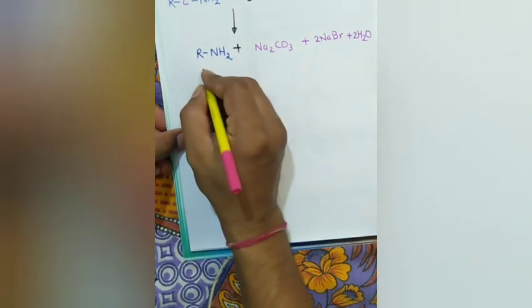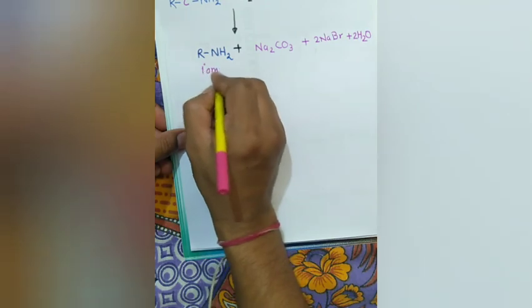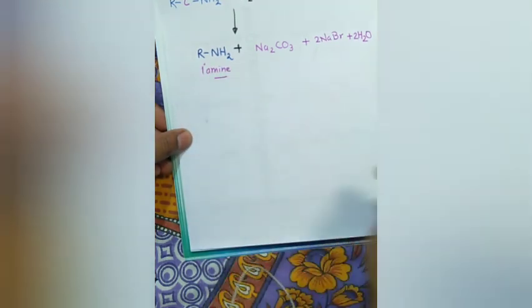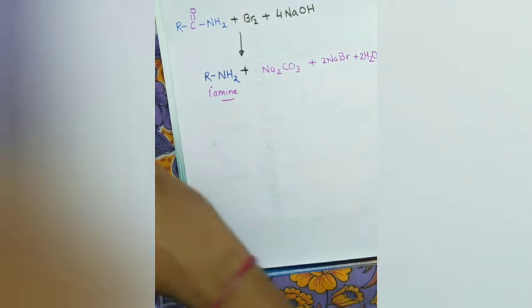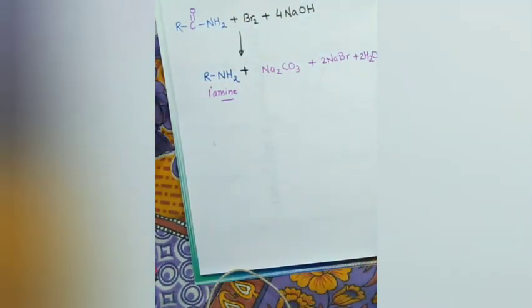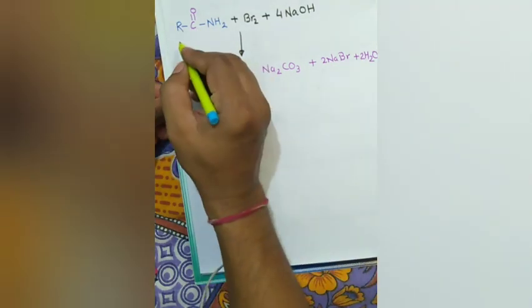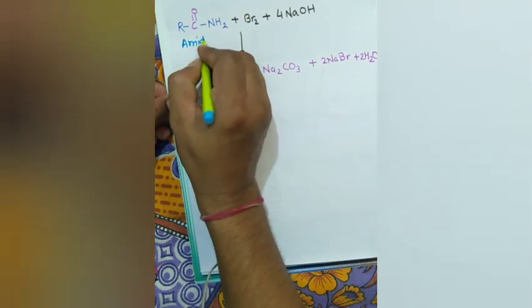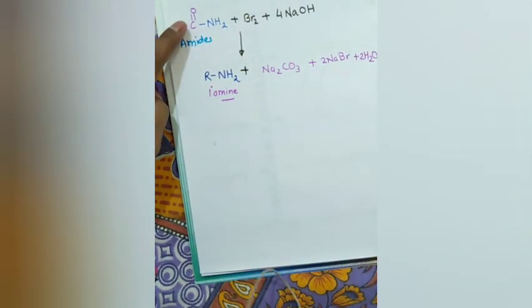Now, the next topic is the Hofmann bromamide degradation reaction. This is a preparation for primary amines. See, Hofmann made a method to prepare primary amines from amides, wherein the carbon number is changing.